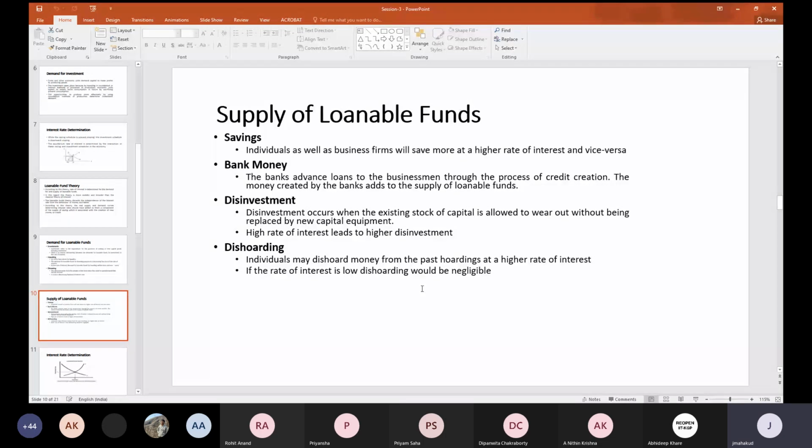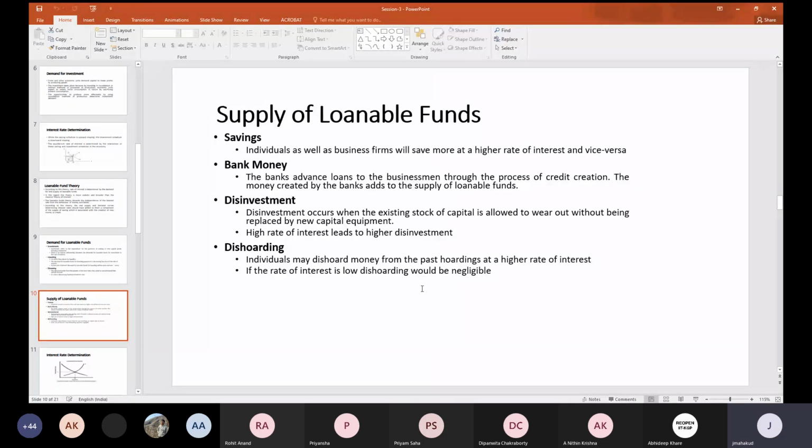And the business units will do that whenever there are high interest rates in the market. If there is a high interest rate, then they will not be ready to replace their already depreciated assets. And another factor is dishoarding.